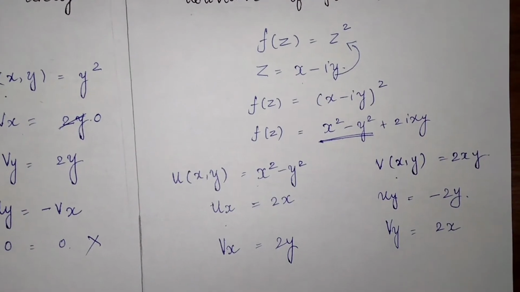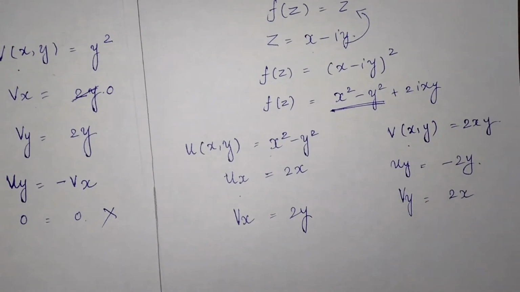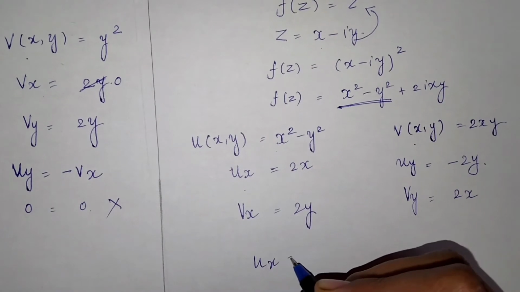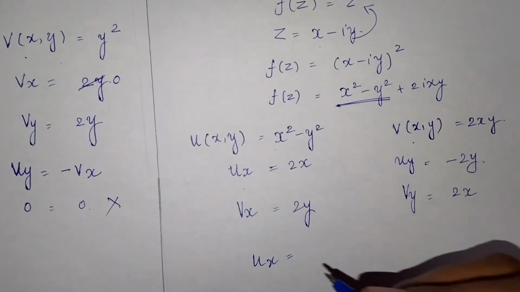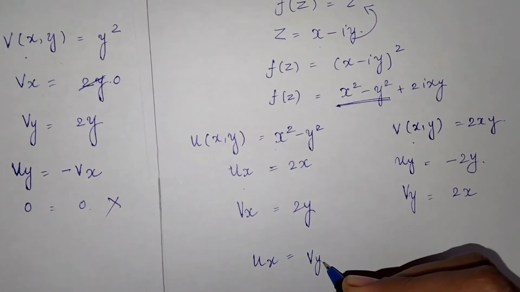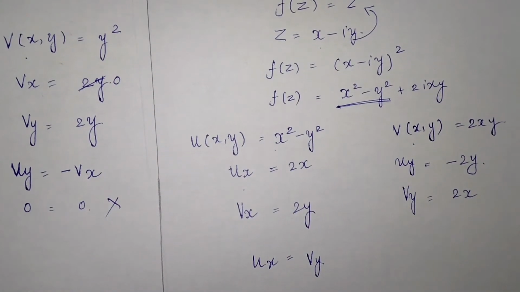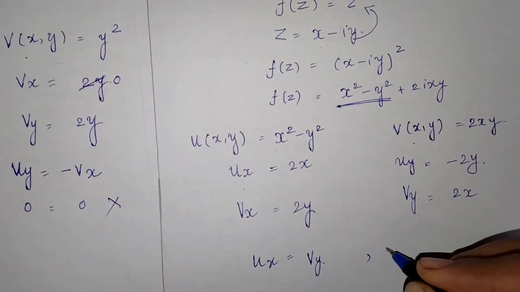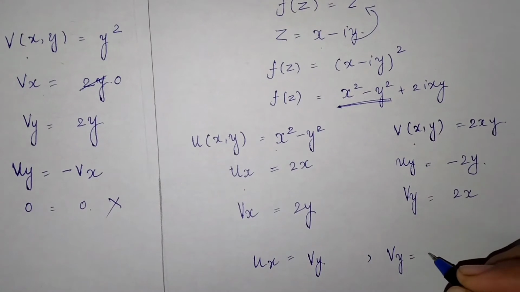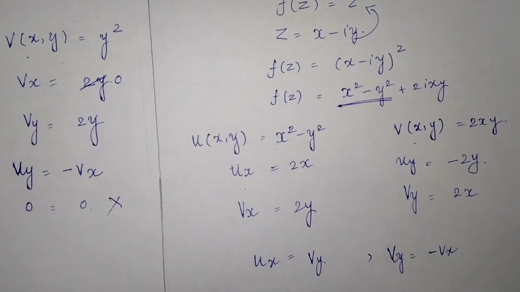So now we can see that here the value of ux is equal to vy. Okay. And value of uy is equal to minus vx.